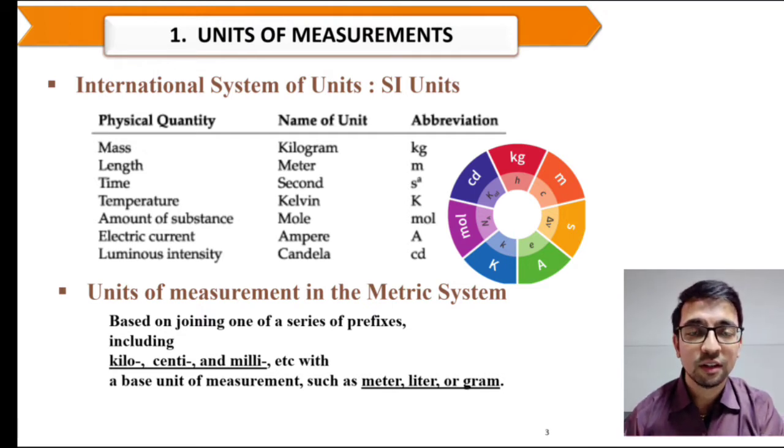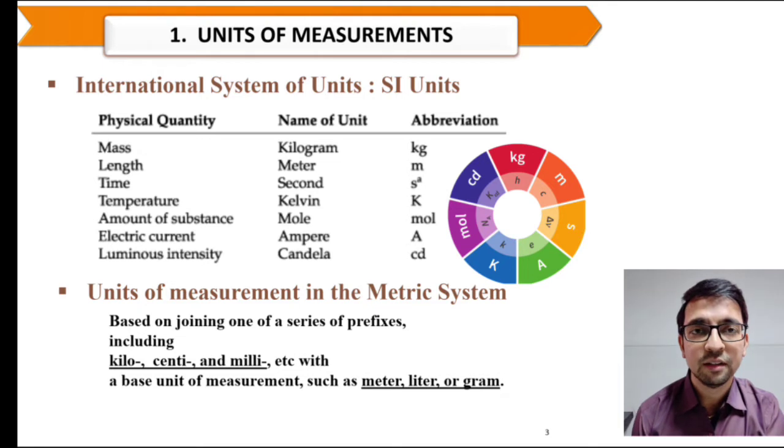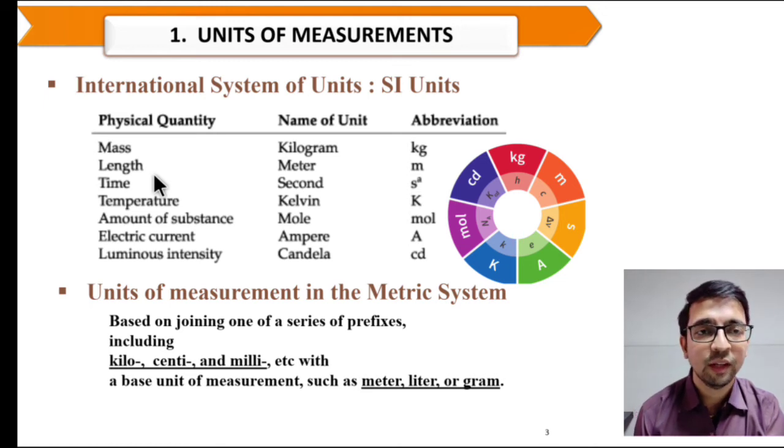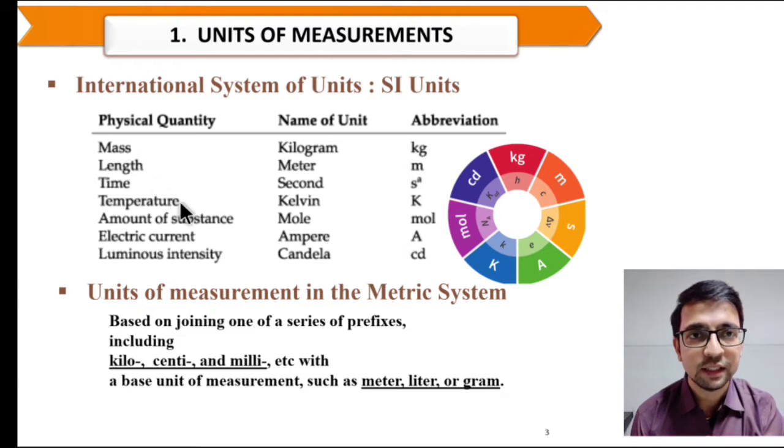So these 7 independent parameters are: first, mass, name of unit is kilogram and abbreviation in small kg. Second, length, name of unit meter, abbreviation in small m. Third, time, name of unit is second, abbreviation in small s. Fourth one is temperature, name of unit Kelvin, abbreviation is capital K.